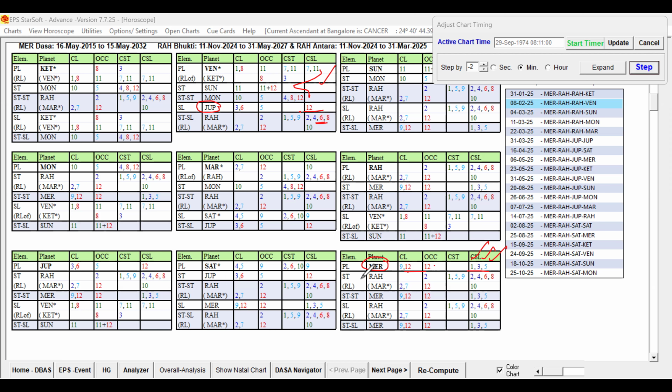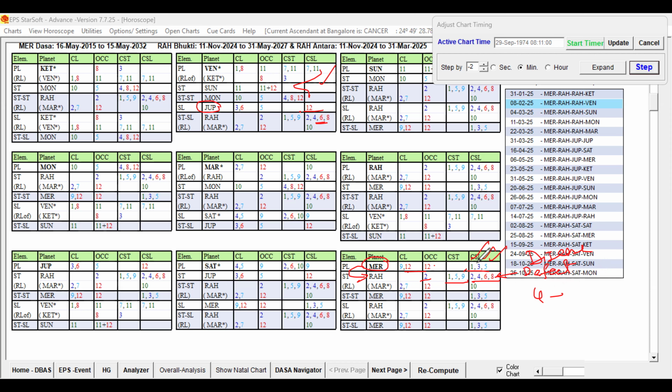It is indicating some weakness. Star lord is Rahu, 2, 1 fine and is fine, but 2 is mixed for health. And 2, 4, 6, 8 is indicating defect, disease and defect, because 6 is disease. 2, 4, 6, 8 indicate some defect on account of disease. So 4 is, we can say, degeneration, and 6 and 8 are health issues, and defects are being indicated by Rahu.